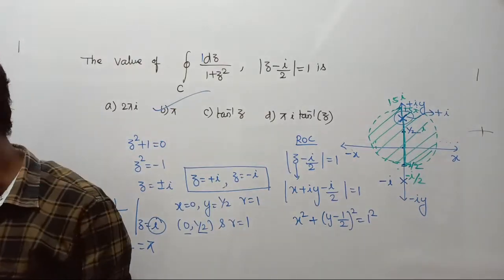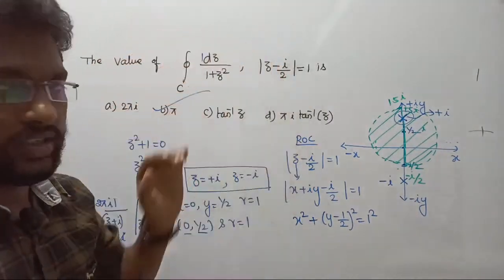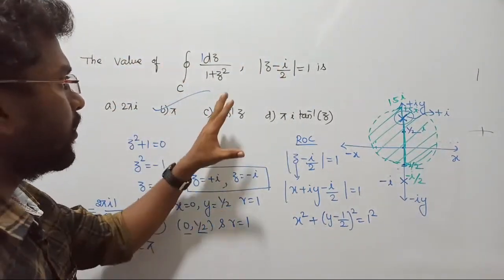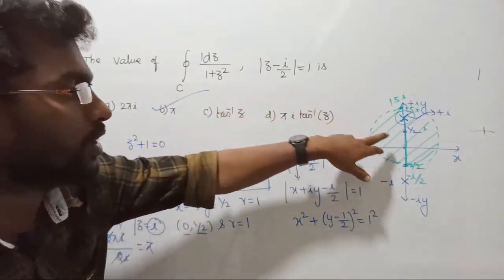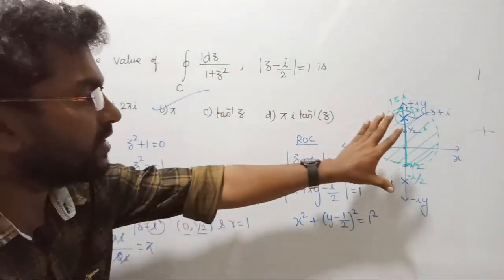Guys, let me repeat once again. It's very easy. This is the given function. We have already seen this, right? I have already given this definition. We know how to draw the region of convergence. Strictly, we cannot allow any poles to lie inside of the region of convergence.